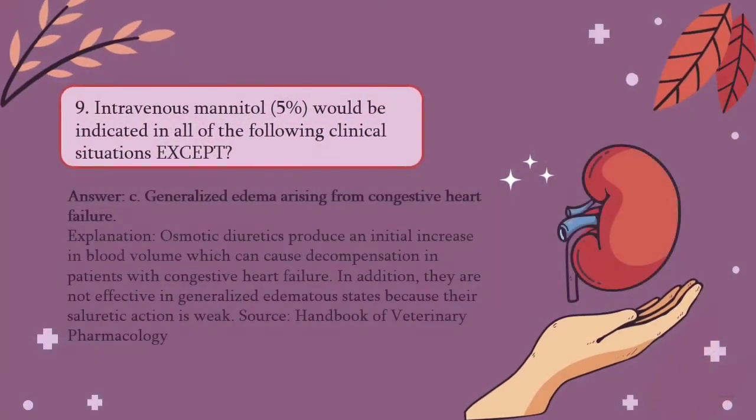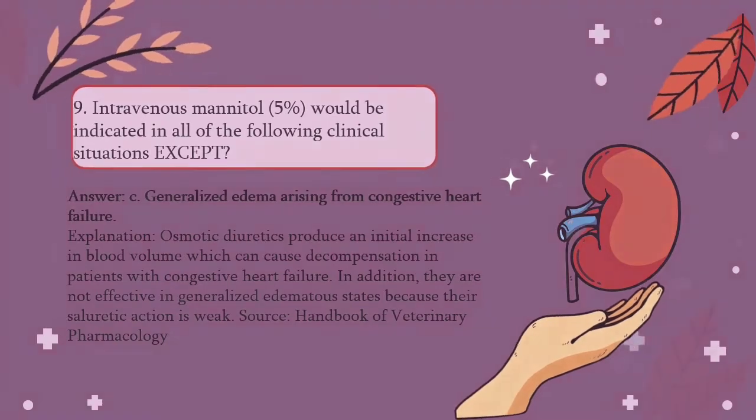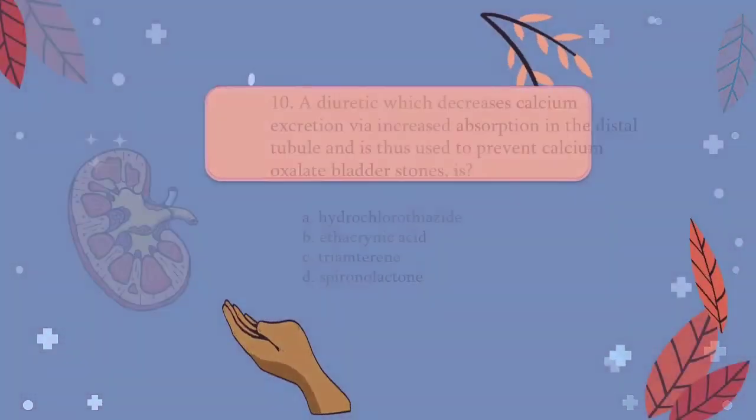The answer would be C, because osmotic diuretics produce an initial increase in blood volume which can cause decompensation in patients with congestive heart failure. In addition, they are not effective in generalized edematous states because their saluretic action is weak.